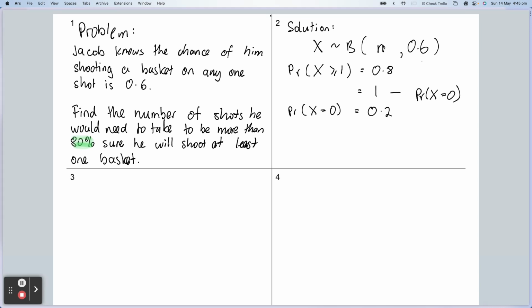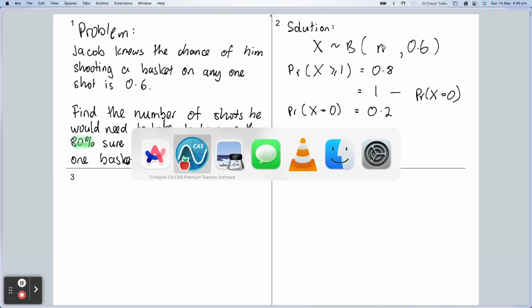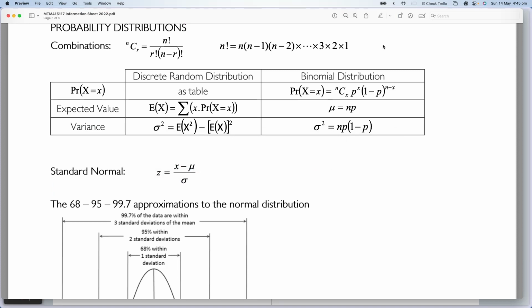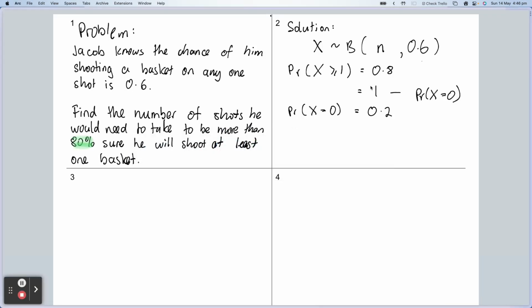Why is this good news? Well, it's good news because if I have the probability of x equaling a particular value like this, I can use my probability formula to figure that out. So if I go to my information sheet, you'll see under binomial distributions we have this old formula here. The probability of x equals little x equals nCx, p to the power of x, that's the success, times 1 minus p, which is failure, to the power of n minus x. Let's have a look at that in the context of this problem.